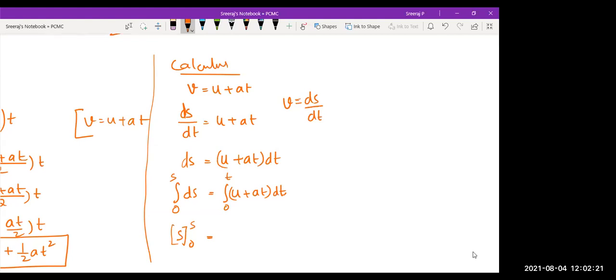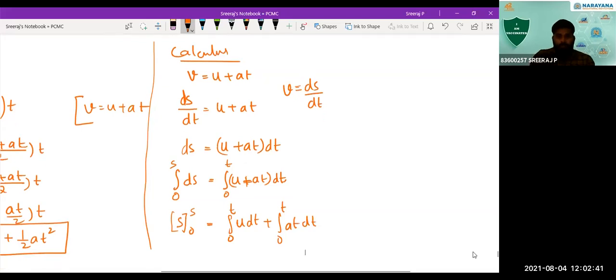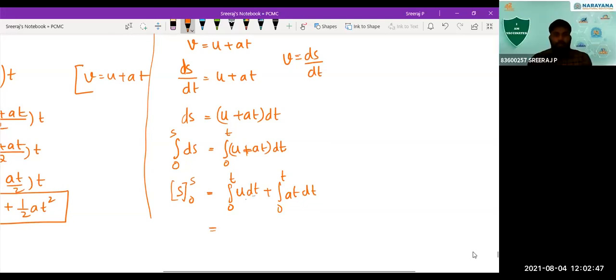See, what you have to do is the right hand side, this is how you'll be integrating. Since there is summation that is coming here, you'll be doing it as integral 0 to t u dt plus integral 0 to t at dt. Clear? Yes, sir. Okay, so we distribute the integration there. So integral u dt, what is it? u is a constant initial velocity that you can take it outside. What you're going to get is u into t.